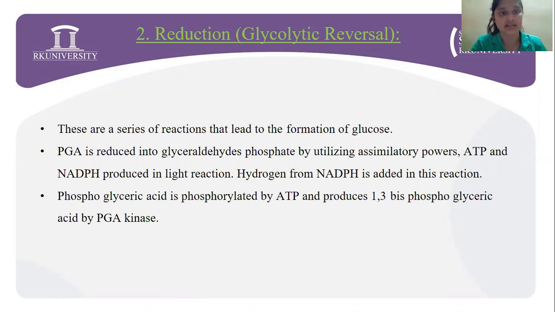So the reduction phase utilizes the products of the light reaction, right? Hydrogen from NADPH is added in this reaction. Phosphoglyceric acid is phosphorylated by ATP and produces 1,3-bisphosphoglyceric acid by PGA kinase.